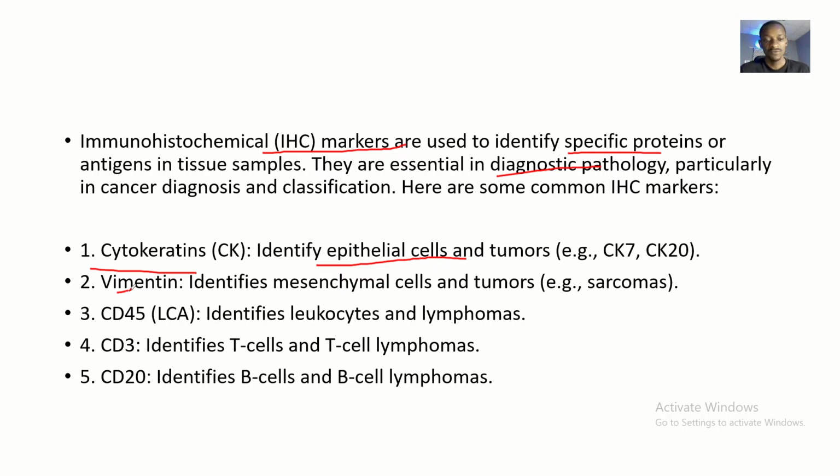Then we have Vimentin. This one identifies mesenchymal cells and tumors, like sarcomas. Then we have CD45. CD45 identifies leukocytes and lymphomas. Then we have CD3. This one identifies T cells and T cell lymphomas. Then CD20 identifies B cells and B cell lymphomas.